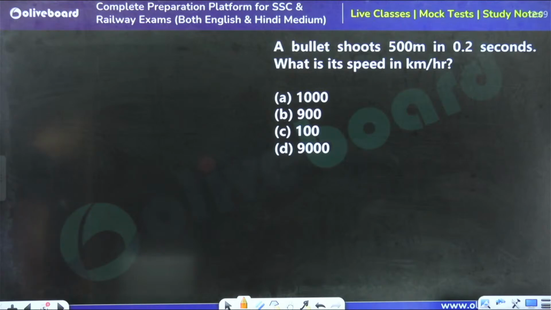Tell me what is the answer for this question. Yes, please. Tell me what is the answer for this question.